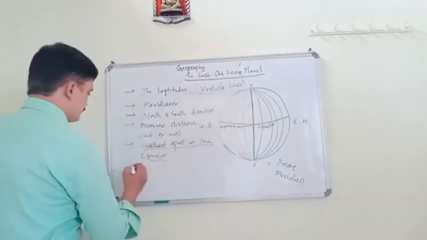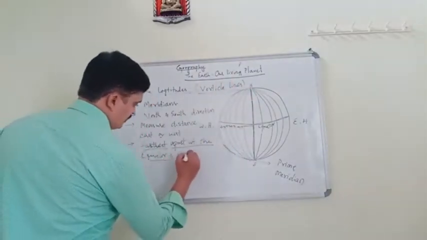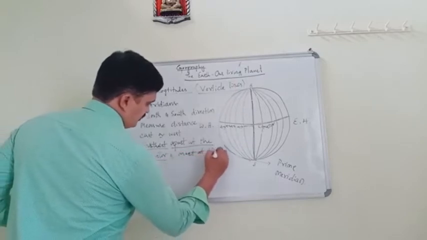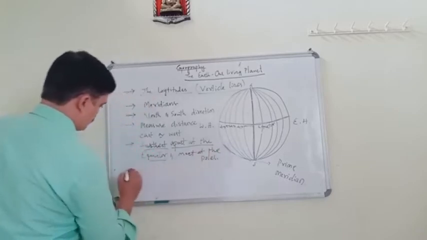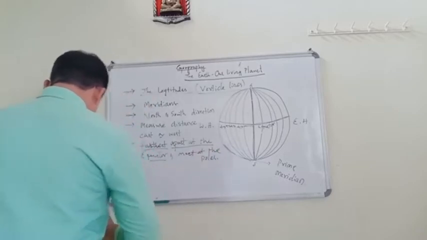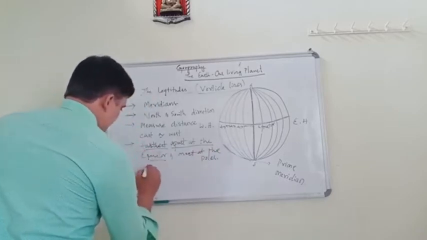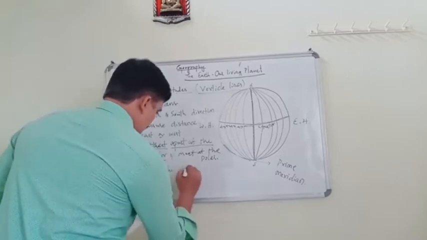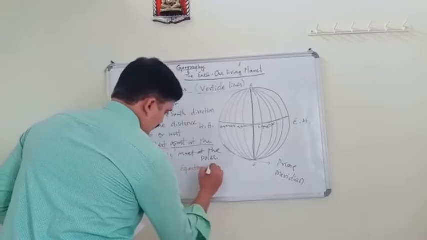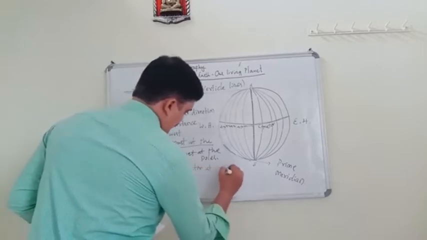That is the difference. And also these cross the equator at right angles.